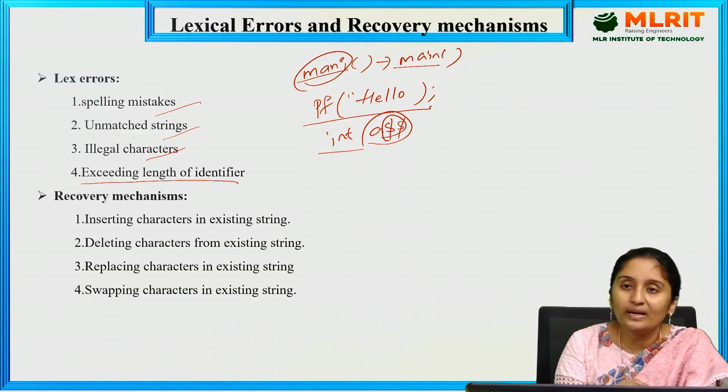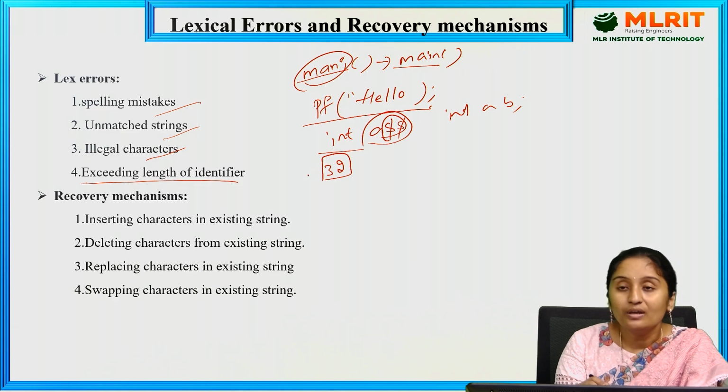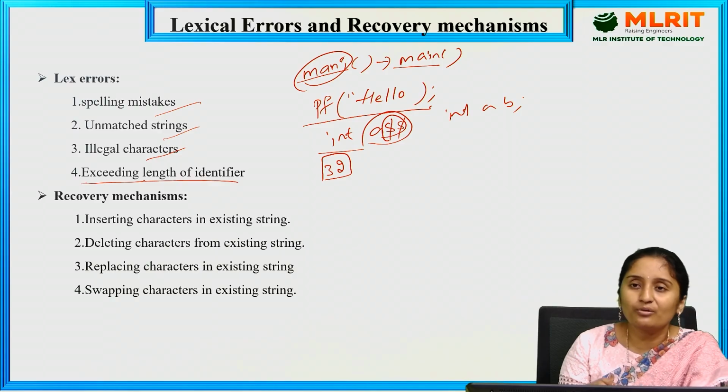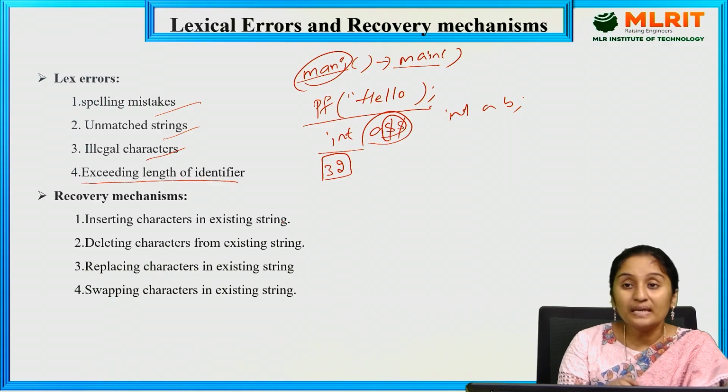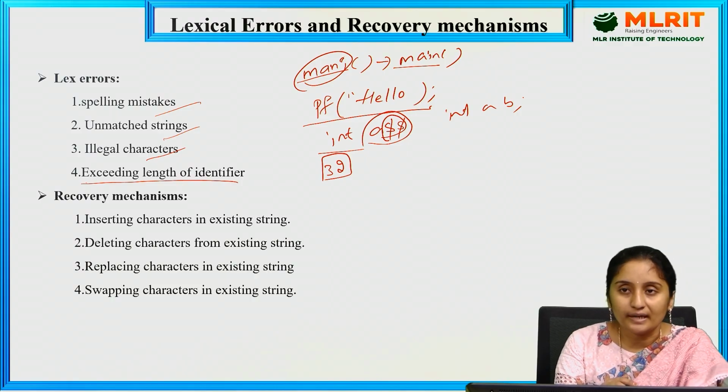Exceeding the length of an identifier. I'm going to declare an identifier like A, B. The identifier size is at most 32 characters, so it should not cross the 32 length. If you exceed the length of the identifier, it generates an error. So for these errors there are some recovery mechanisms to rectify them.